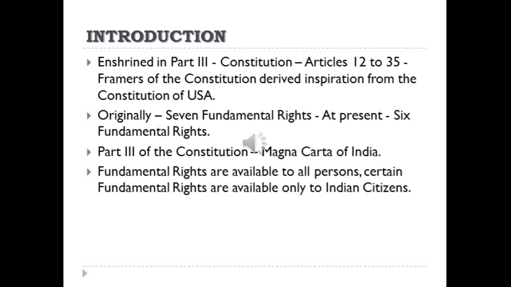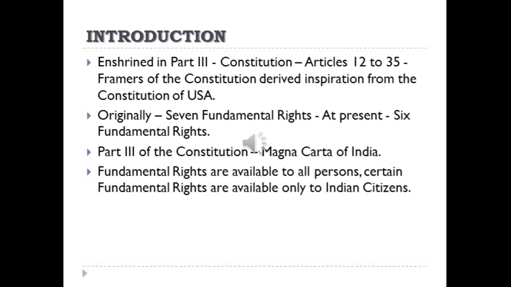The framers of the constitution derived inspiration from the constitution of the USA. The fundamental rights are derived from it. A framer means a person who creates a concept, plan or system. Originally there were 7 fundamental rights when our constitution came into force on January 26, 1950.